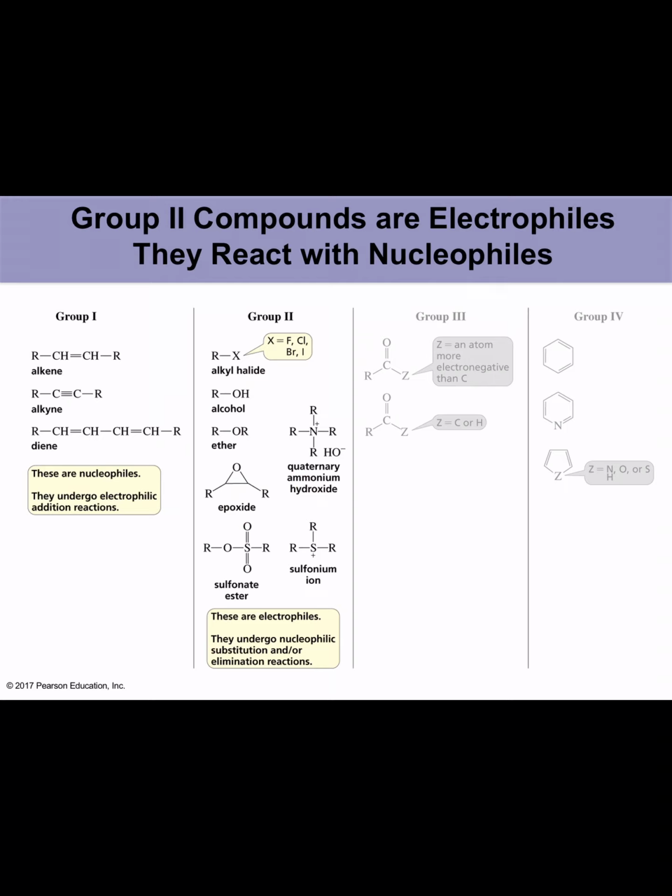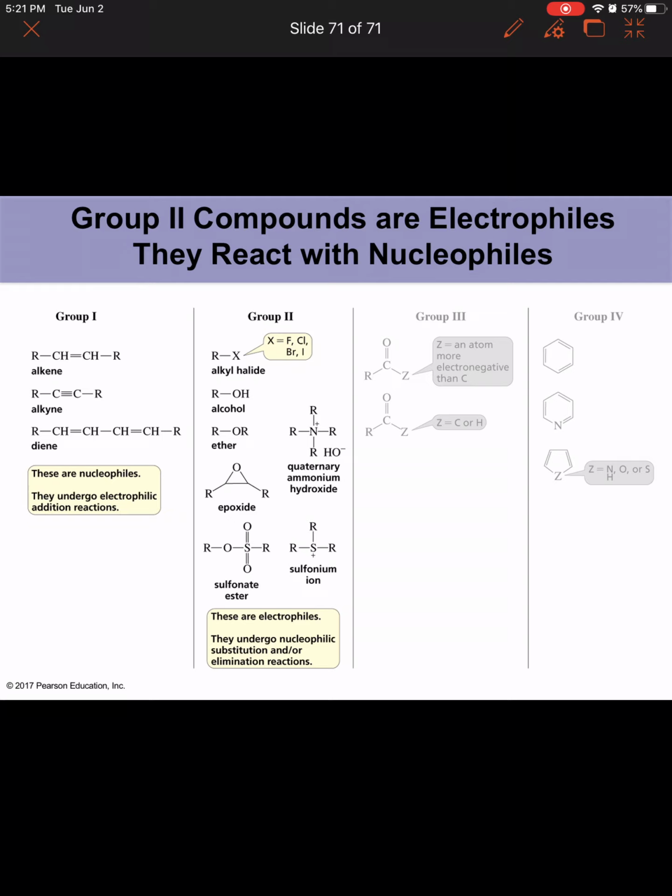And this concludes our chapter 10. In chapter 10 we learned about group 2 compounds, and these are the group 1 compounds. We learned more about them in organic chemistry 1. Alkenes, alkynes, dienes, these are nucleophiles, and undergo electrophilic addition reactions. And in group 2 we talk about these functional groups and their chemistry. They undergo nucleophilic substitution and/or elimination reactions. Okay, and then in the next few chapters we're going to be learning about group 3 and group 4. So this concludes our chapter 10.